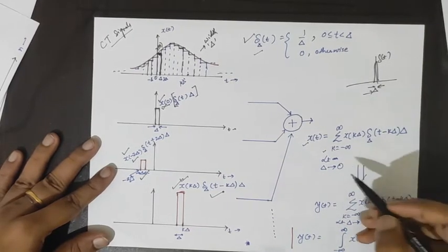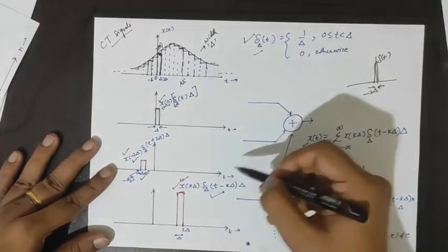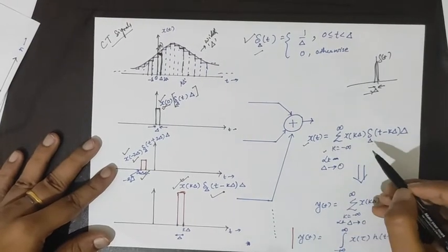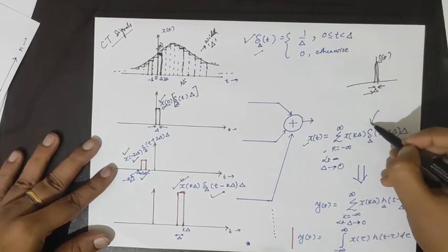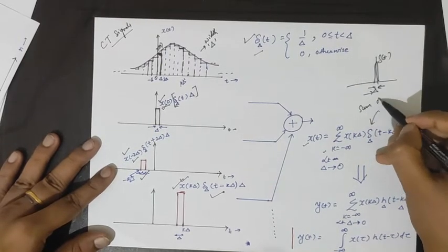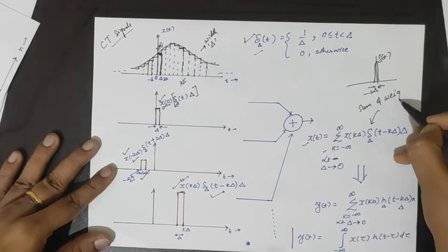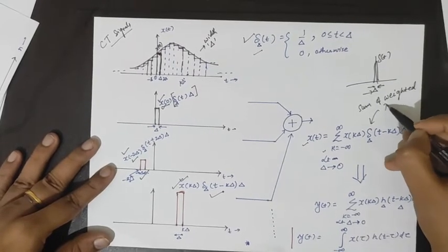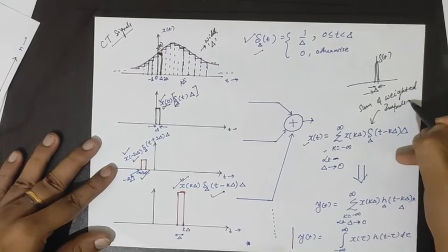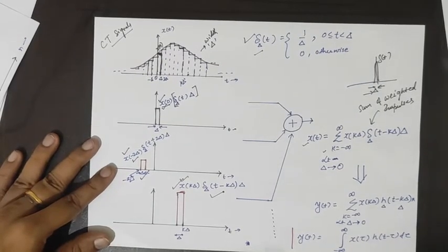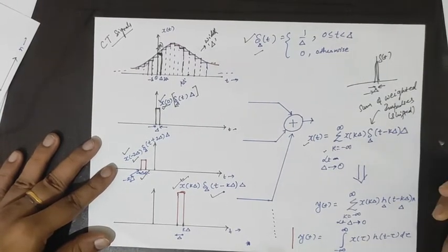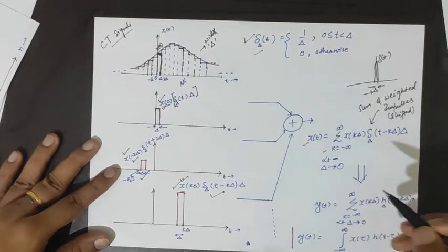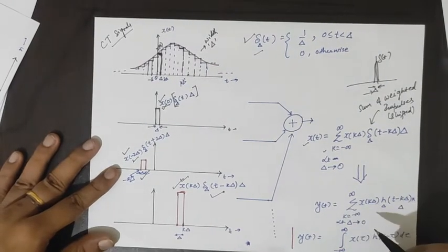So finally we can add all these impulses and write x(t) as a sum of weighted impulses, and also shifted, these impulses are shifted. Since this is a continuous time signal, we will take approximations.